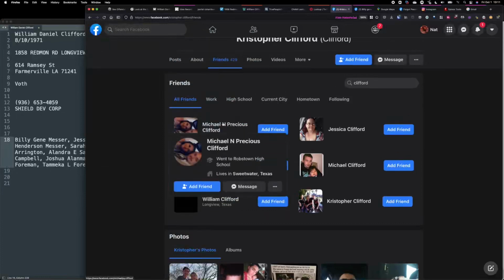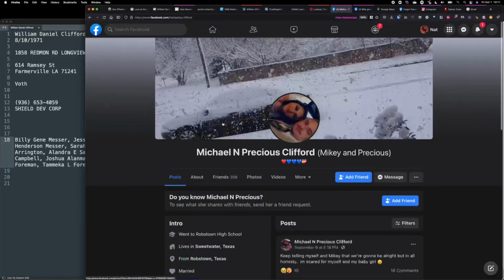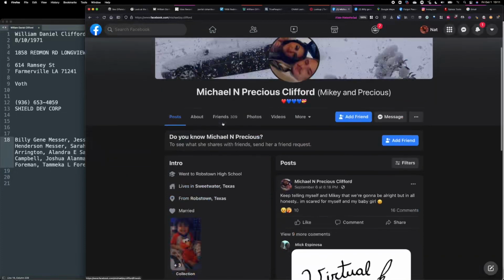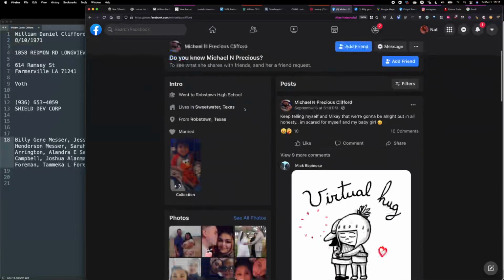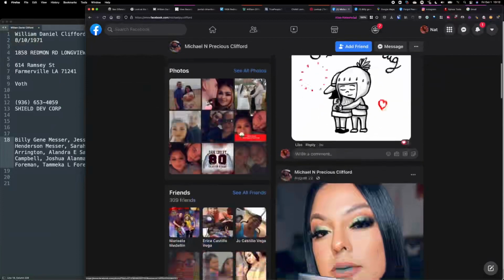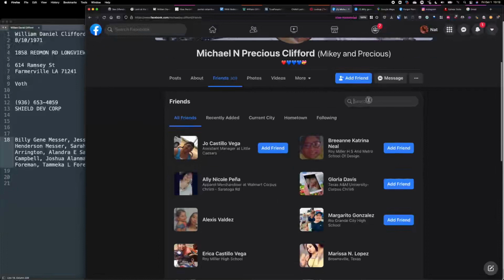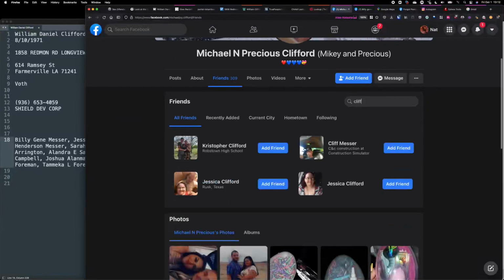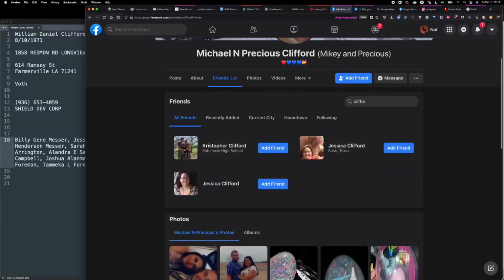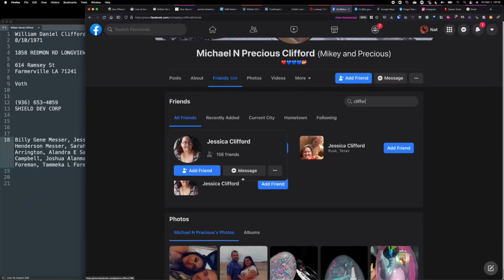So another pivot point, a friend of a friend with the same surname, likely related. Now this person, Michael, similar, stays in Texas. Instead of getting into his life, let's get into his friends further. Now let's search for his friends and family, same surname. So Jessica is likely related.